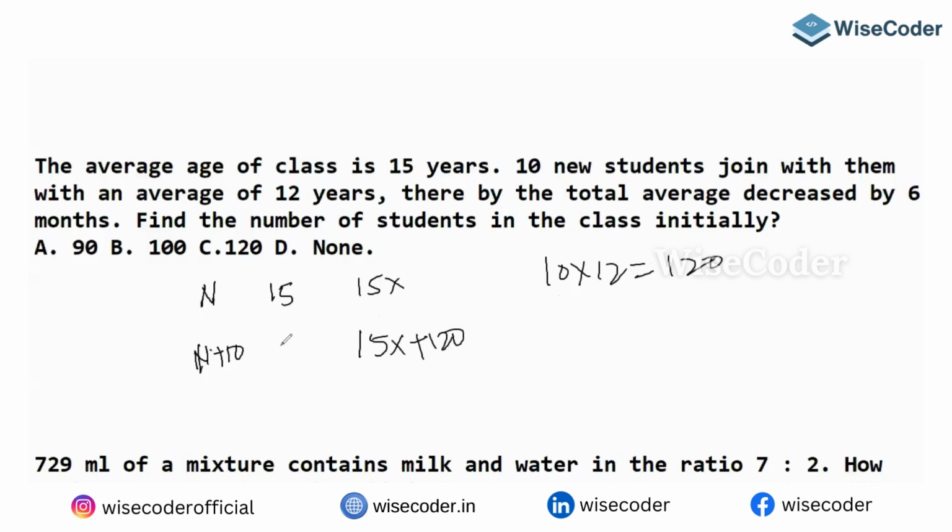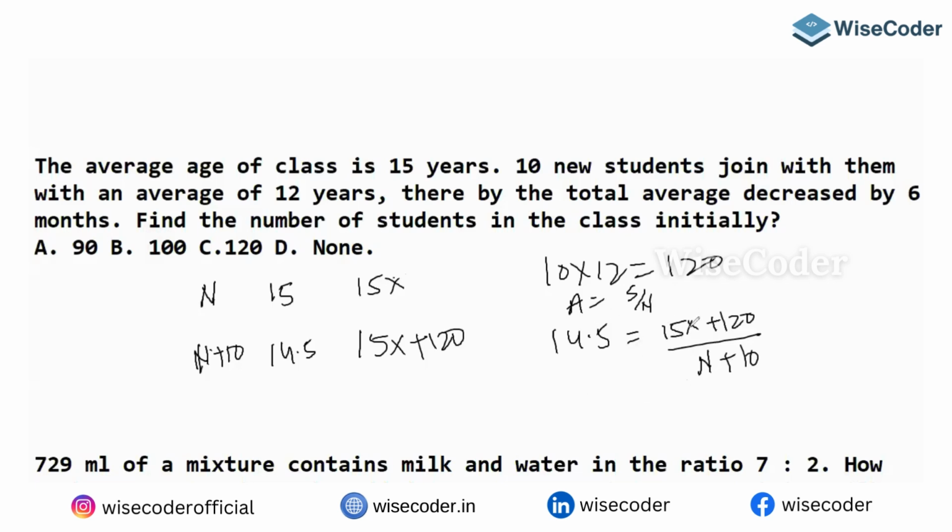Thereby the average decreased by 6 months, which means the new average is 14.5. So 14.5, because average is equal to sum by number. So what is the sum now? 15x plus 120, divided by the initial students plus the 10 new students. Sorry, this is not x.